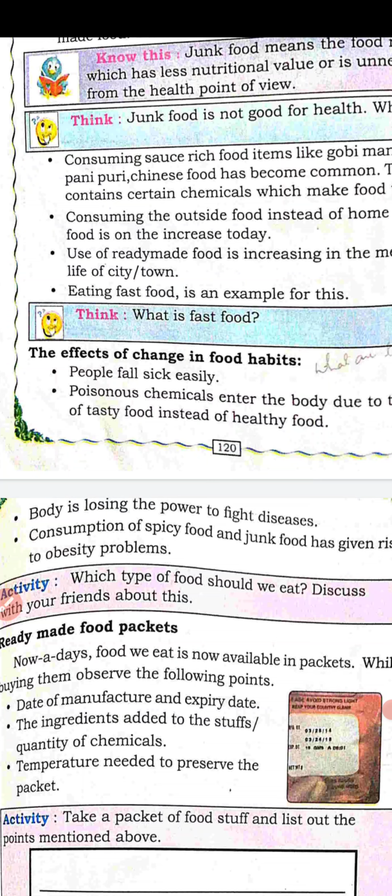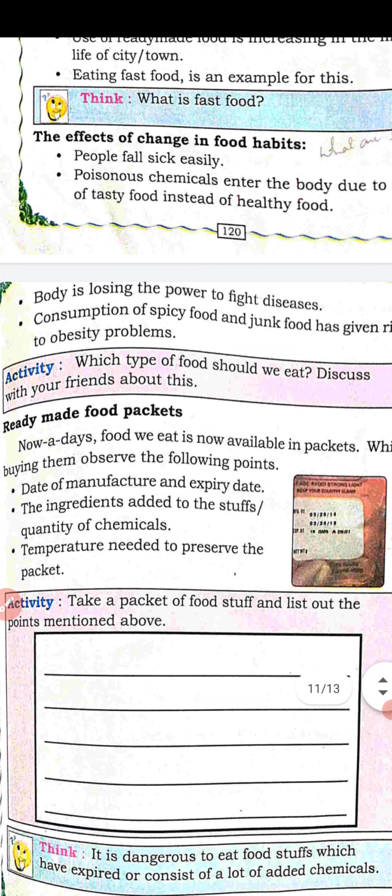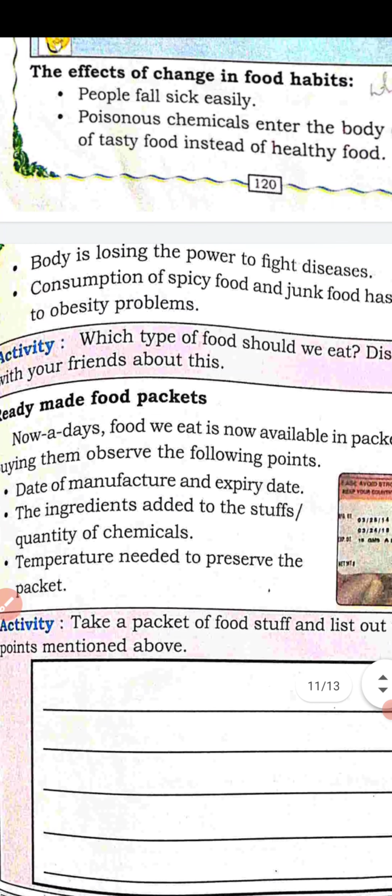Ready-made food packets. Whenever you go to the shop and buy food items, you should give some importance to these things. First, you have to see the date of manufacture and the expiry date of the food items. If the expiry date is over, we should not eat that food because the food may turn into poison. So check the food you are buying.